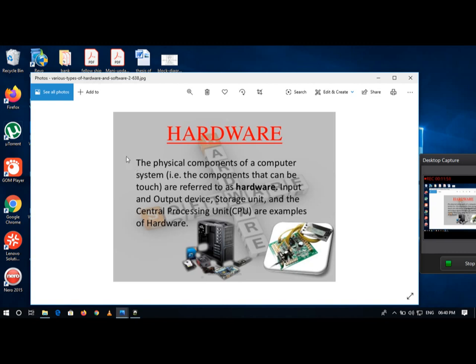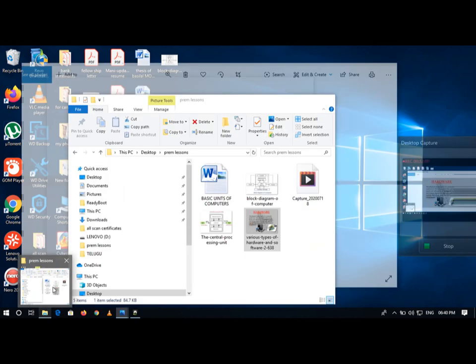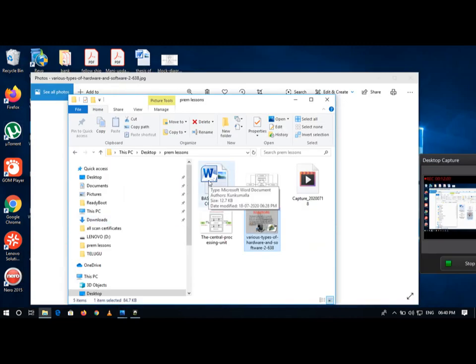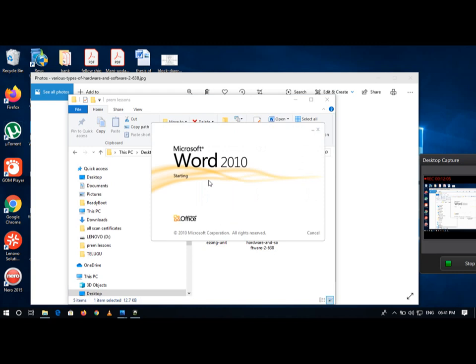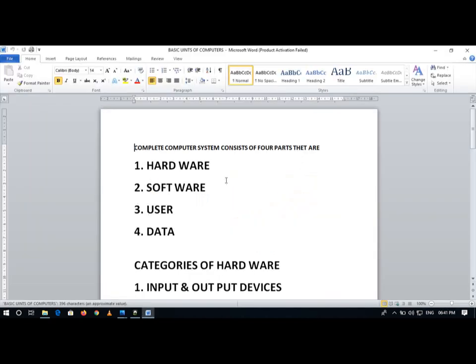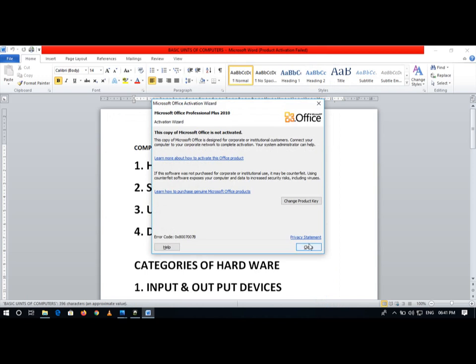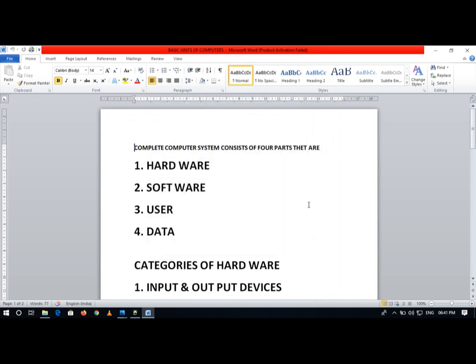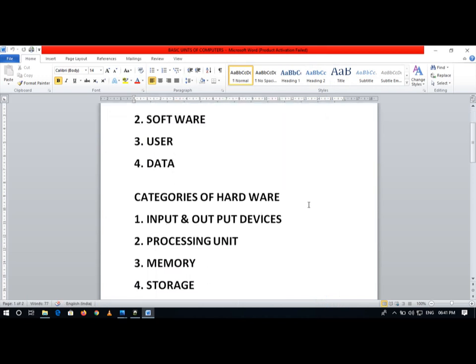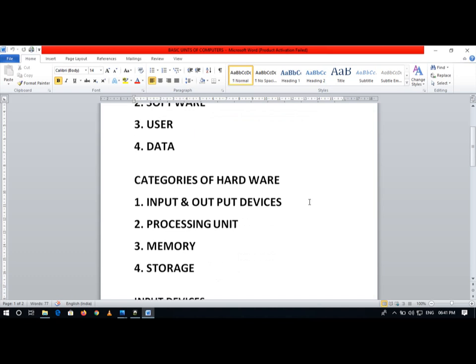Hardware is divided into 4 major categories. That is input output devices, processing unit, memory, storage.